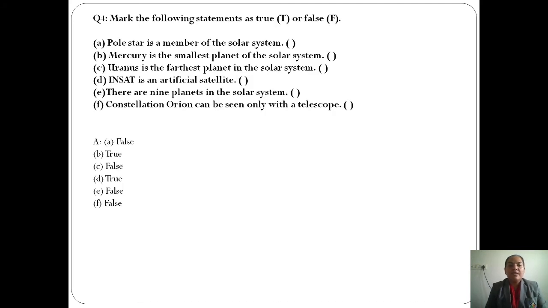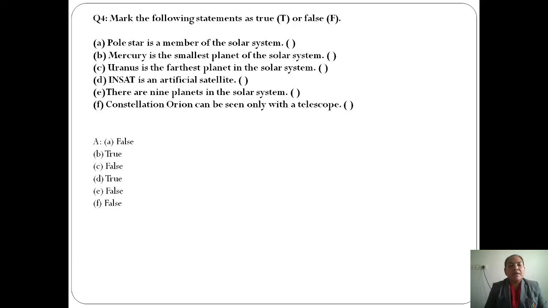Next, you have to state whether the given statements are true or false. This is the next segment in your exercise part. The first one: pole star is a member of the solar system. Now what is the answer? False. Pole star is not a member of the solar system. It is a stationary star. It's a member of the galaxy, but not the solar system. Next.